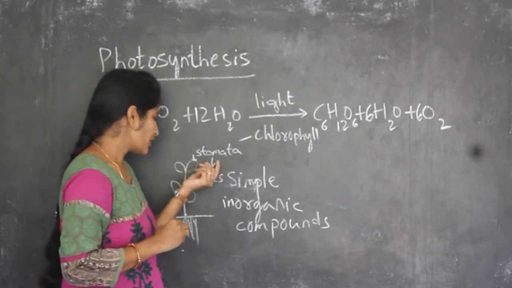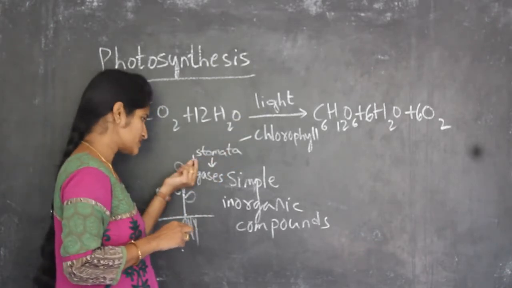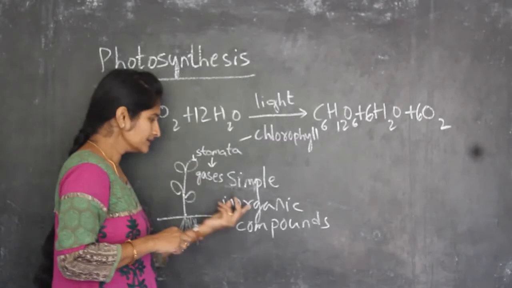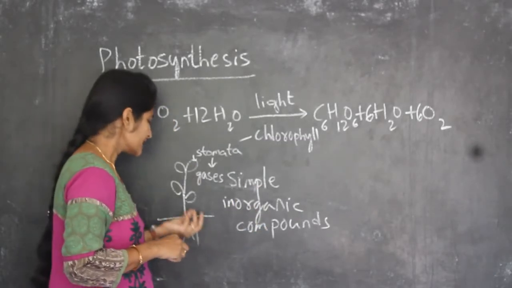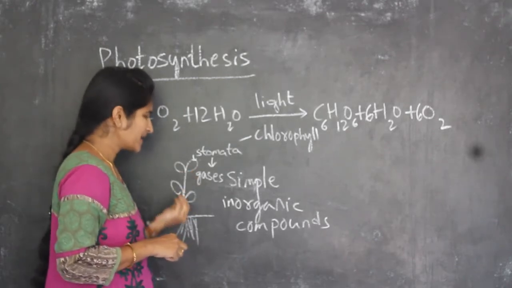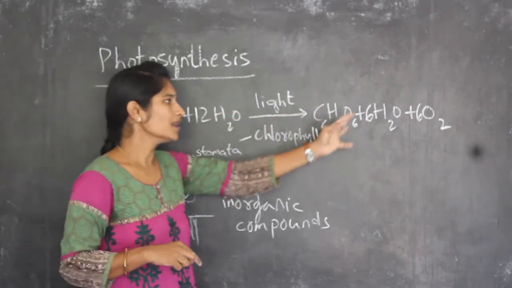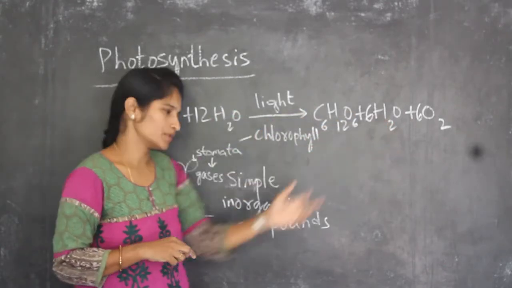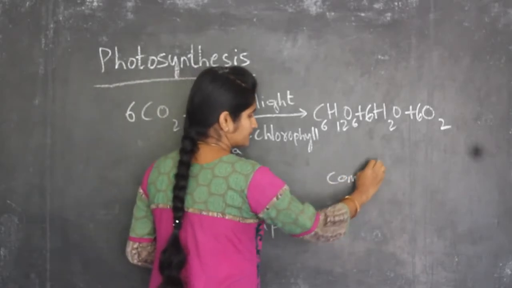So now, through this chlorophyll and the light entering the leaves, the simple inorganic compounds and water from the plant are processed. The plant prepares its food using all these compounds and forms a complex substance.